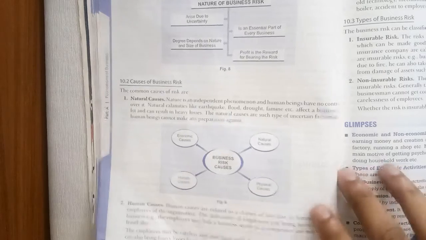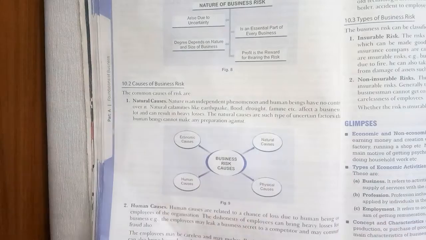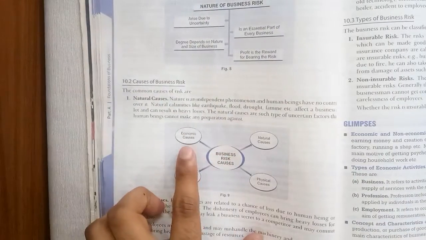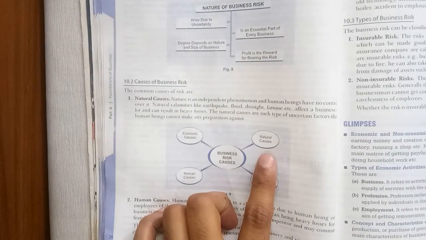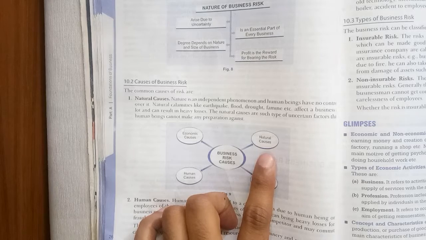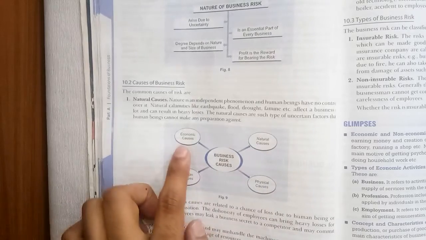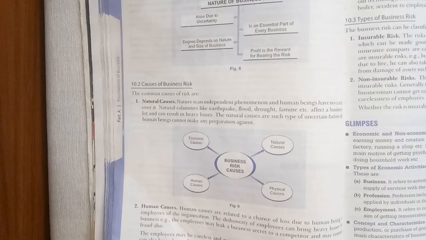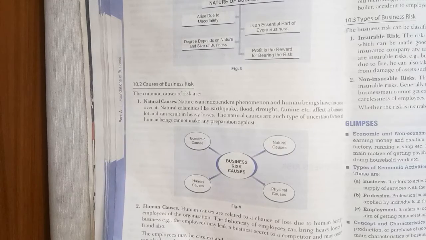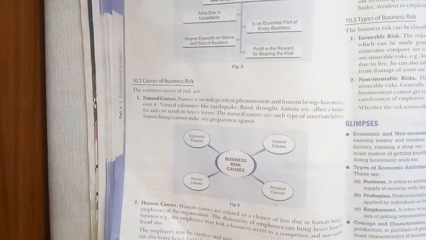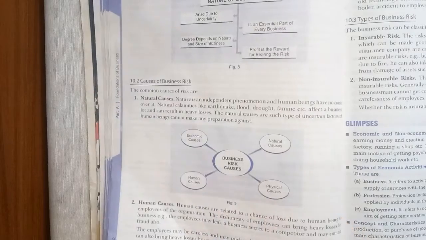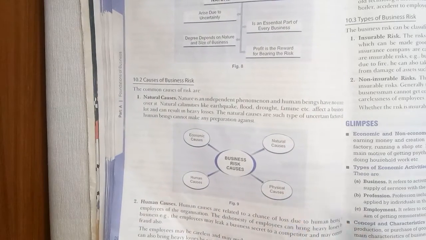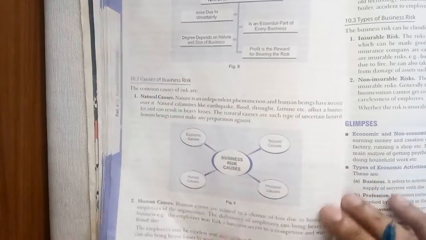So mainly there are 4 reasons for this business risk. The first one is natural causes, like earthquake, floods, famine, droughts. This is all what comes under the natural causes. The other one is economic causes: taste and preference, more competition available in the market, more substitutes, technological change. All of these come under economic. And for the human causes, I'll explain further on physical causes. So one by one we'll explain this.